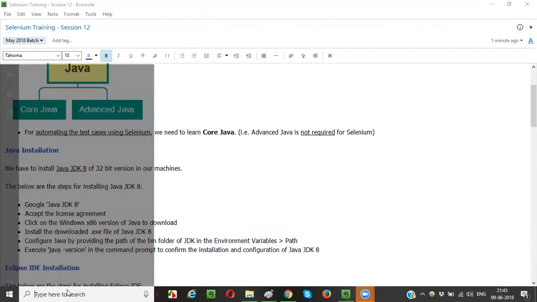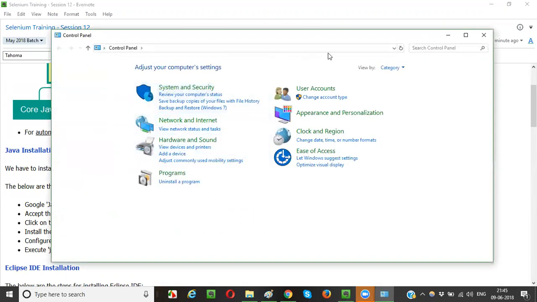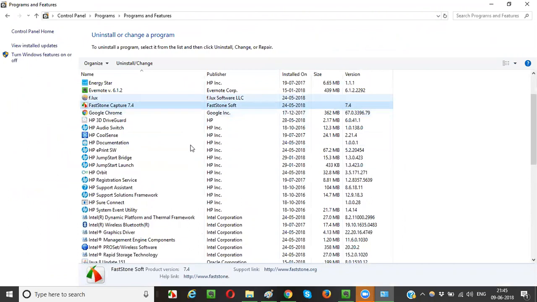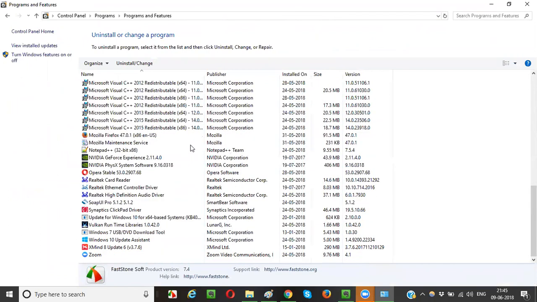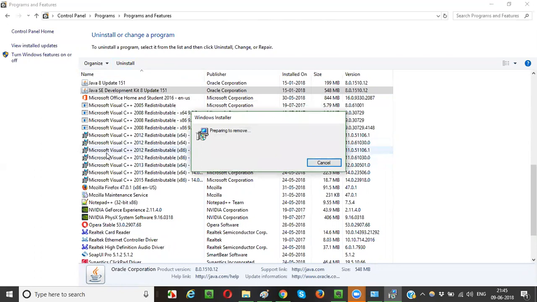So before I install Java, let me go to my control panel and see whether I already have Java in my machine or not. If I have Java in my machine, I will try to remove that. Java SE Development Kit. This looks big, so let me uninstall this. Yes, I'm uninstalling Java from my machine, guys.